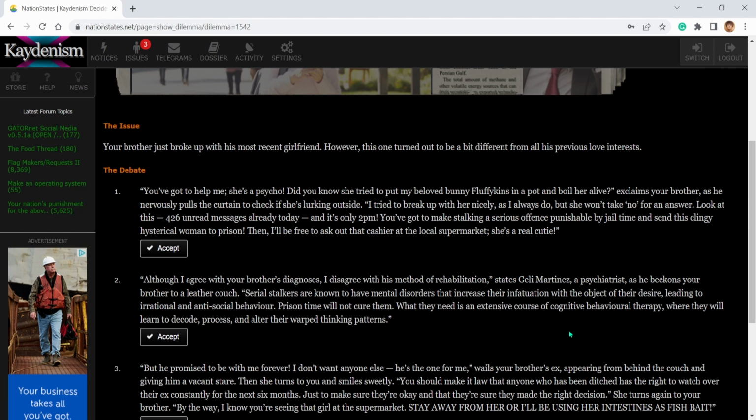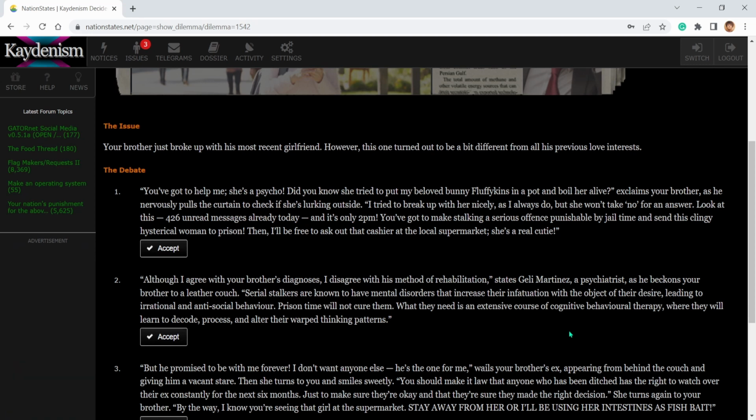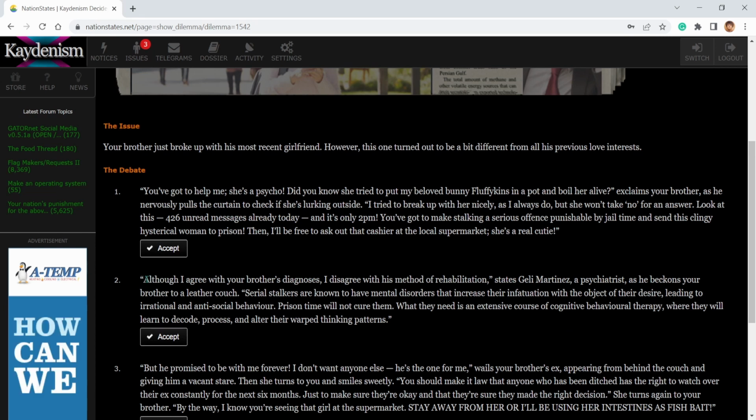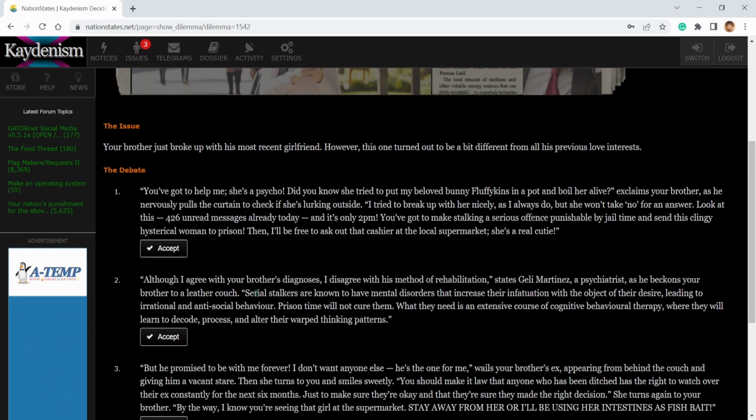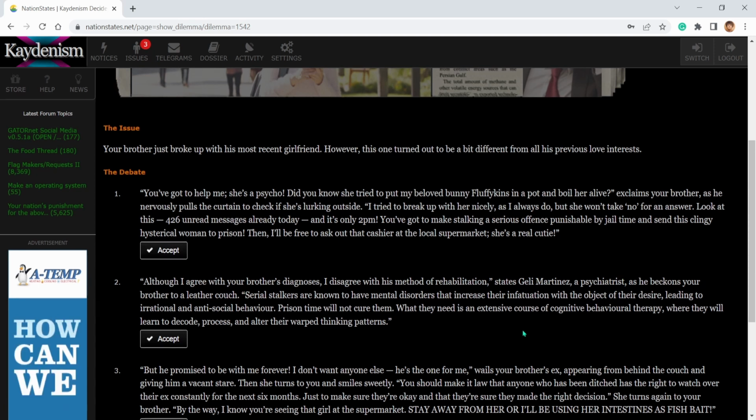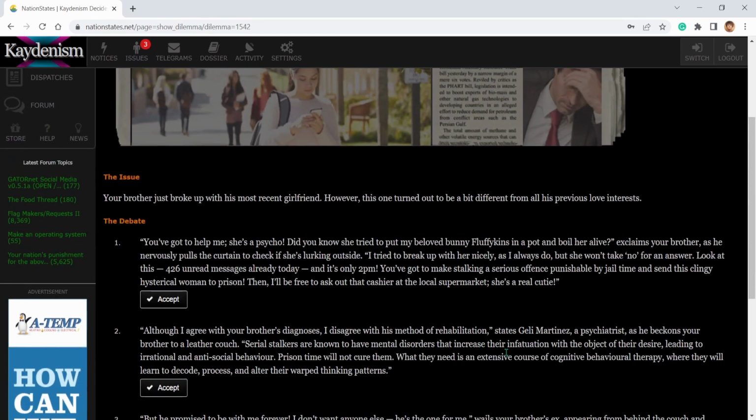Prison time will not cure them. What they need is an extensive course of cognitive behavioral therapy where they will learn to decode, process, and alter their warped thinking patterns. As much as I like taking some psychology classes, they do have certain mental disorders. I don't think this would actually help them, not for all.